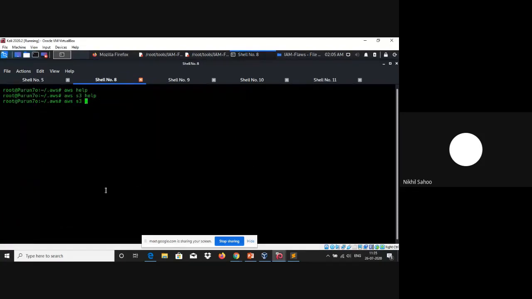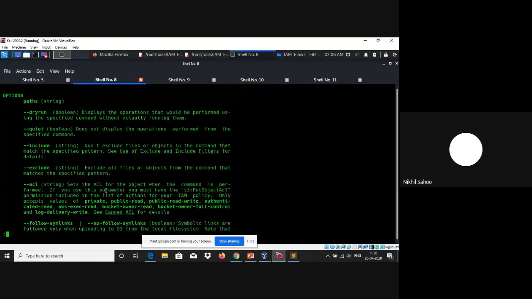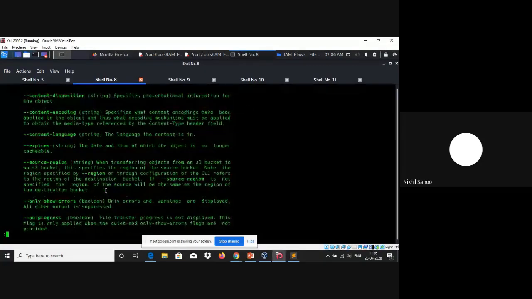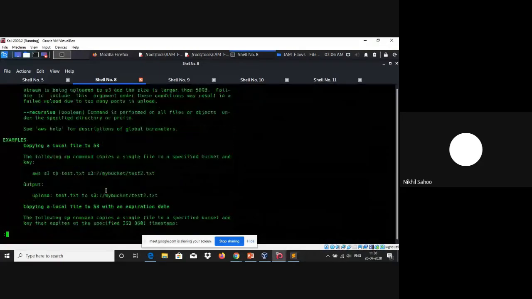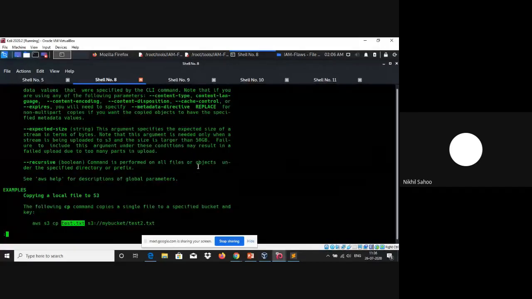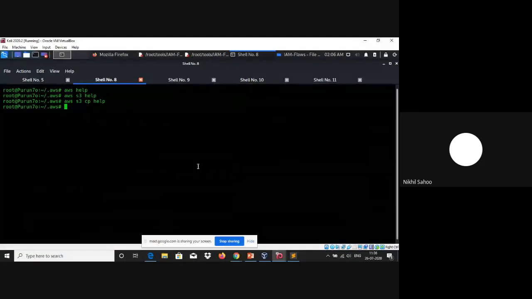So let's type in cp, and then again let's say we don't know exactly how we want to copy from a local machine to an S3 bucket, or from an S3 bucket to a local machine. For that, again you can type in help, and once you do that, in the example section, it will show you an example of how to run this particular command. So here is the example. AWS S3, and then we copy the local file that is present in your local machine onto an S3 bucket. This is how you can run the AWS CLI commands.